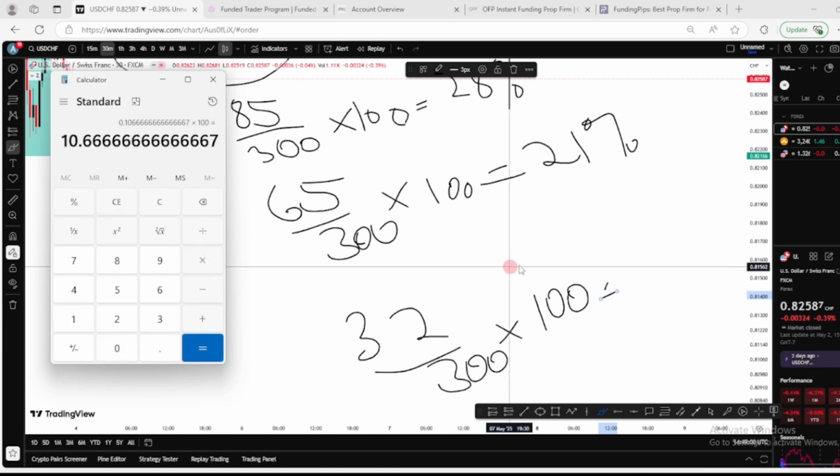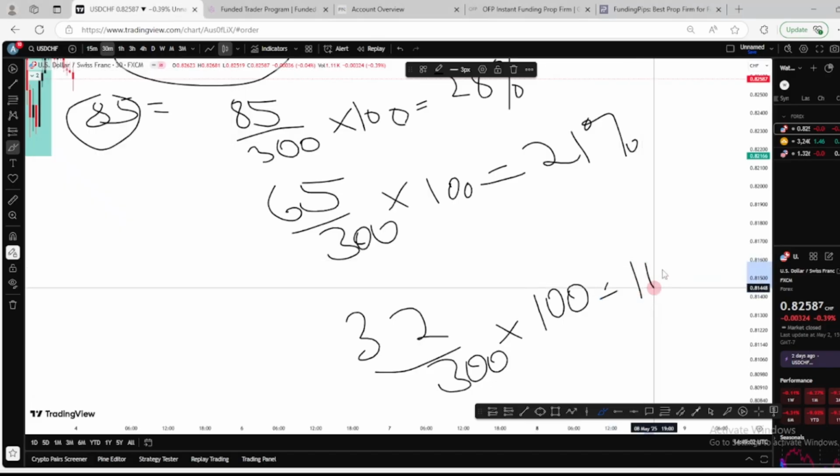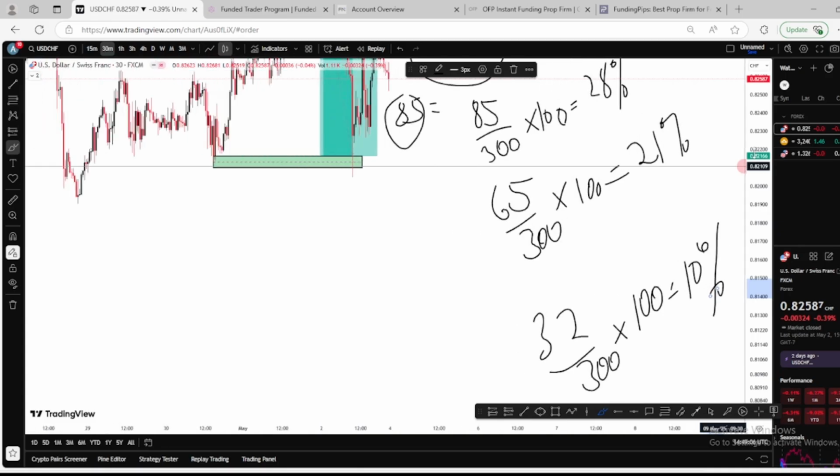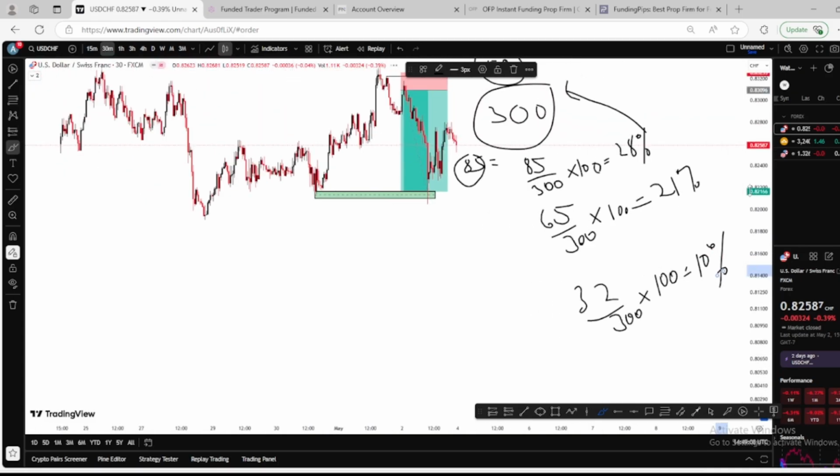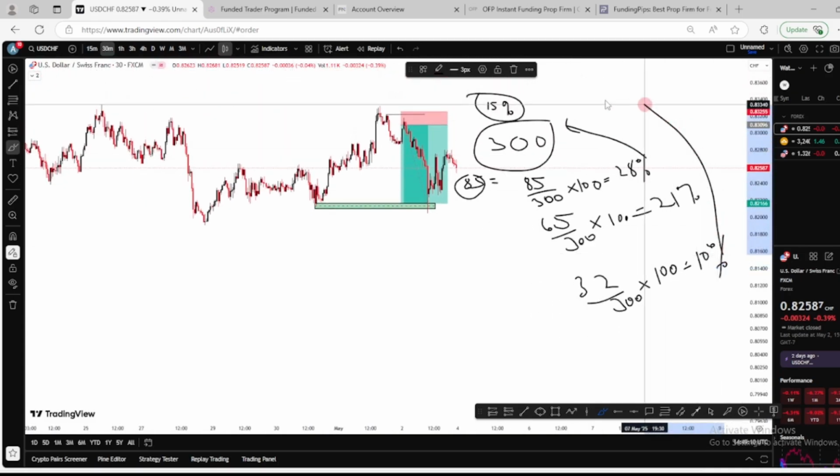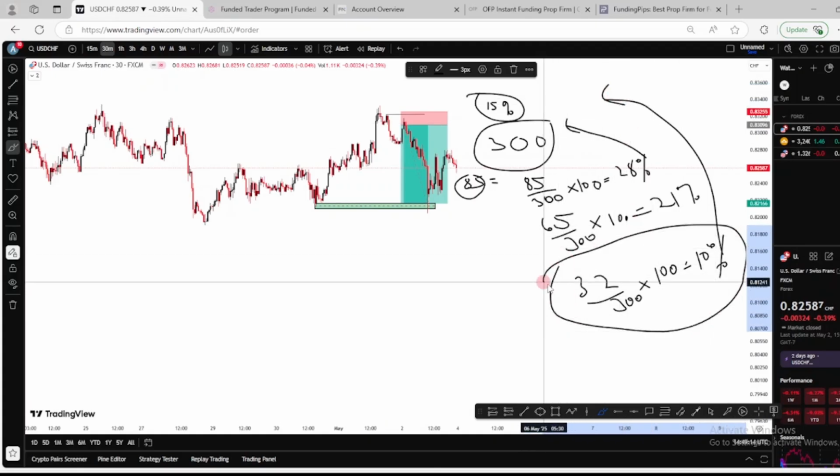Now we have 10%. You can see that 10% is less than 50%. So with this, you can get a payout from these instant funding firms. This is what it means.